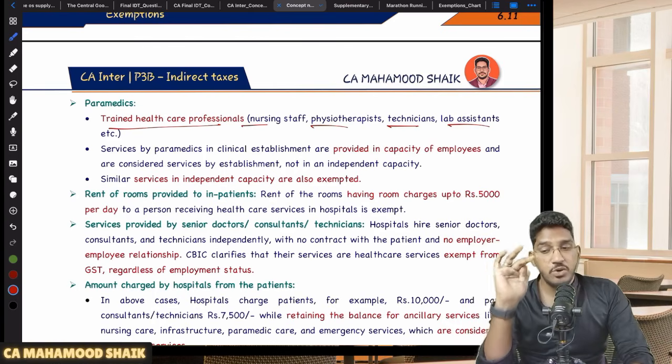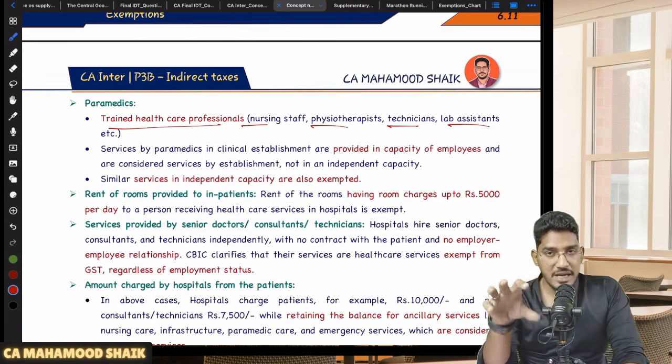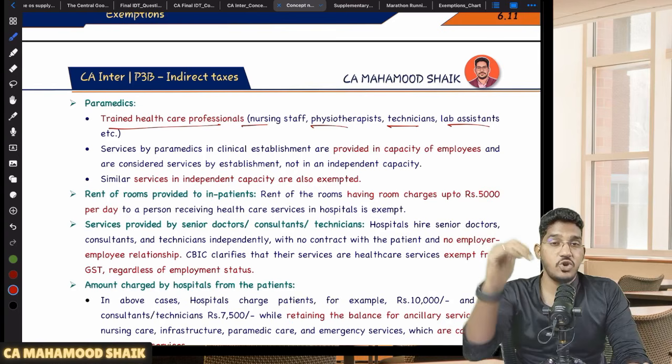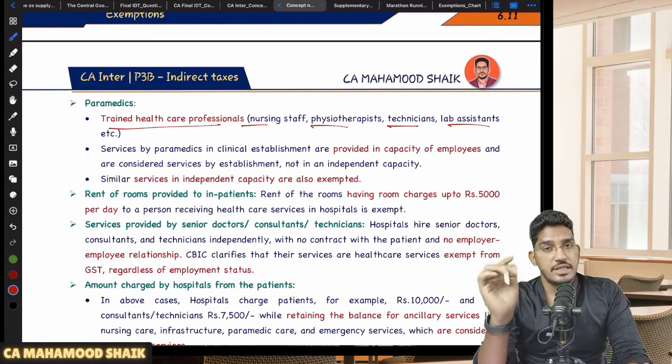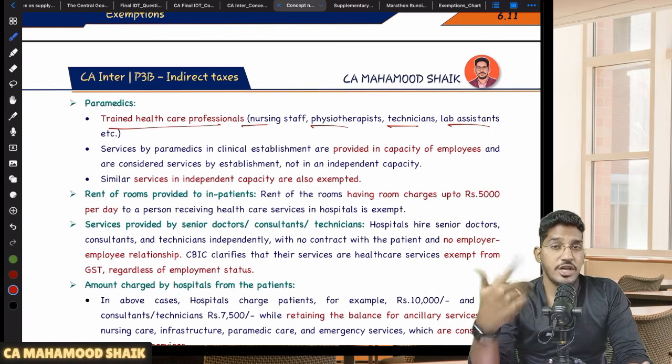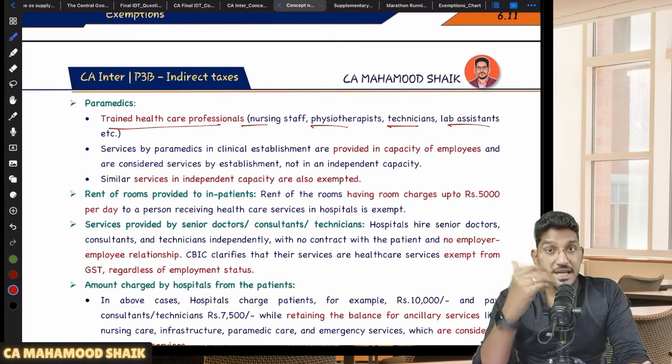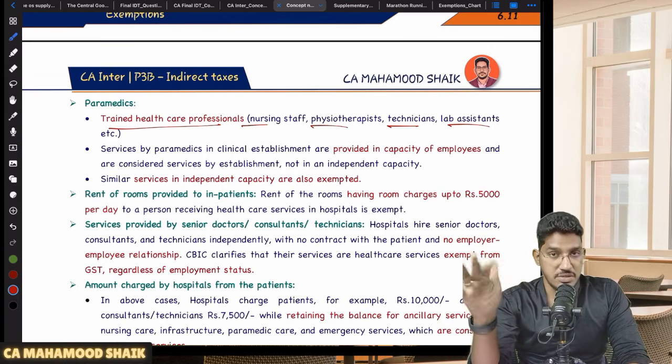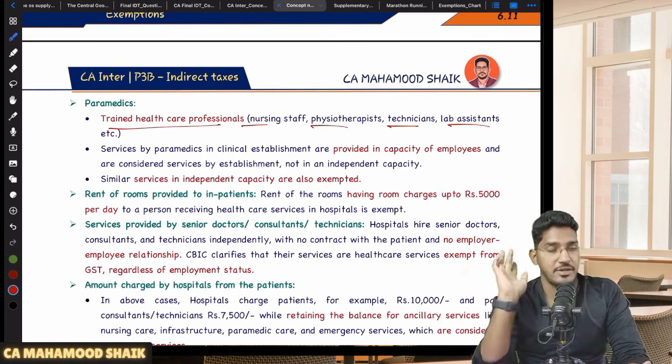If a nurse is joining a hospital as an employee, then that nurse is providing services as an employee to the employer, which is anyhow not a supply at all. In case there are some nurses who are not appointed with any hospital and provide independent services, then also it is exempt because it is a healthcare service provided by a paramedic.